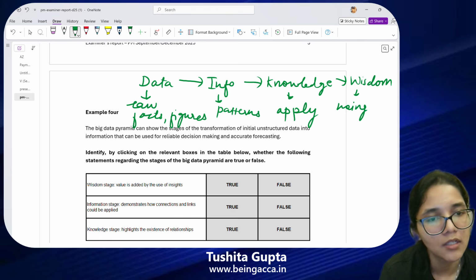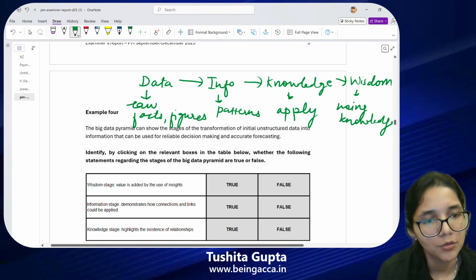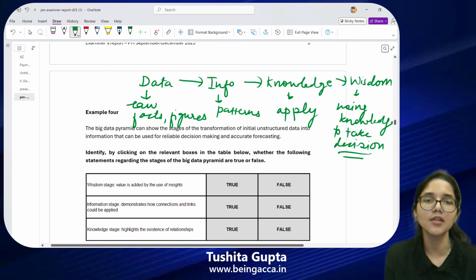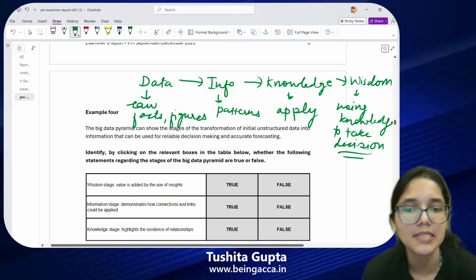So using knowledge to take decisions, that is wisdom. The focus here is your ability to take the decisions. This is the whole hierarchy. This is the whole sequence.